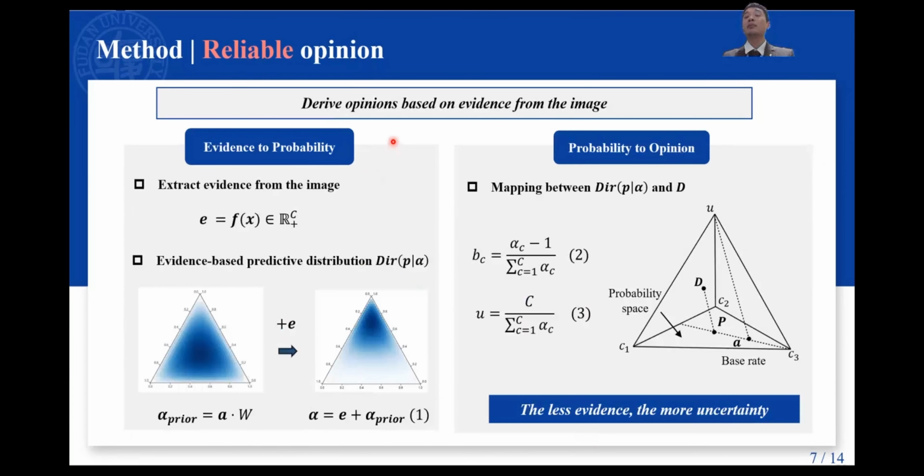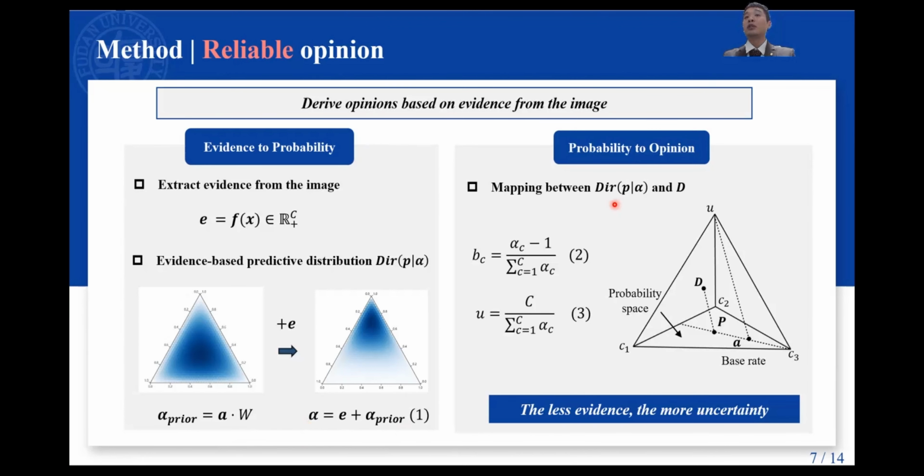To derive the opinion, we use evidence extracted from the image. The evidence is the C-dimensional positive vector encoded by multi-view networks based on input images. Each evidence vector could form a Dirichlet distribution for prediction using equation 1. The parameter of Dirichlet distribution is equal to the evidence plus the prior, which is composed of the base rate and a scalar called prior weight.